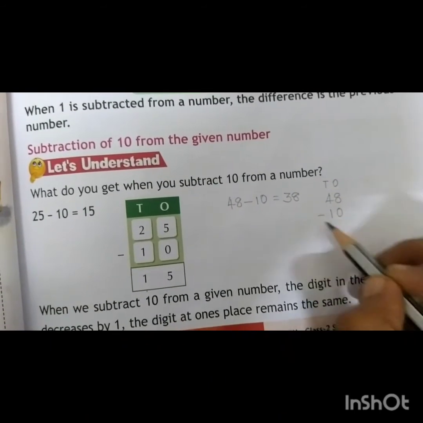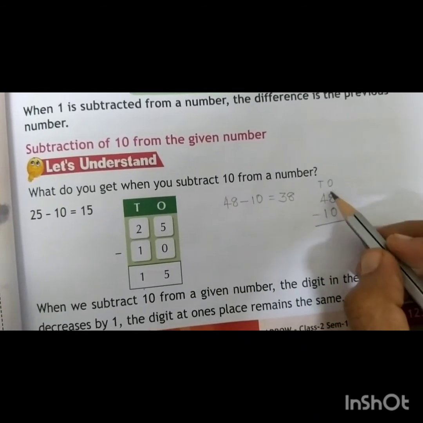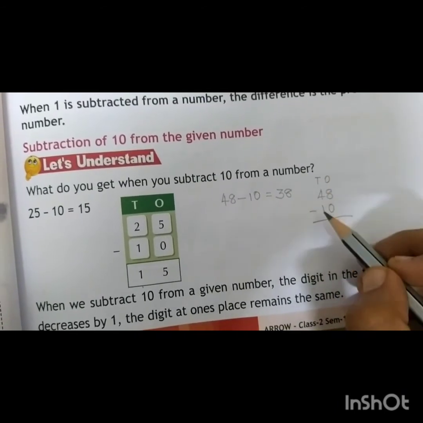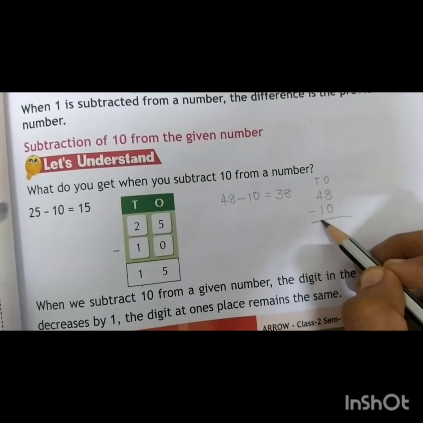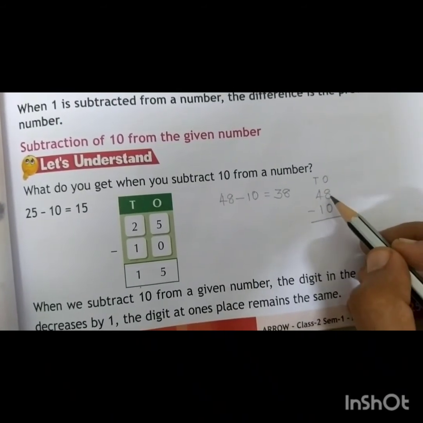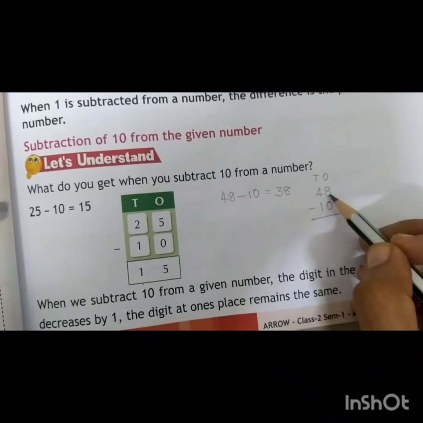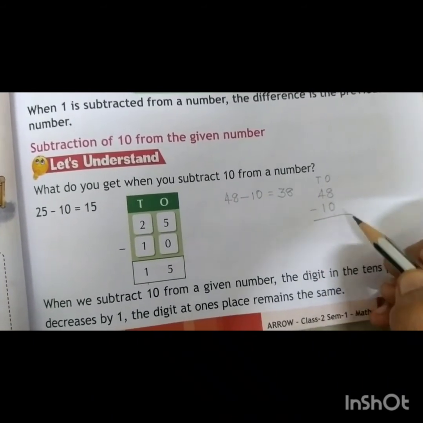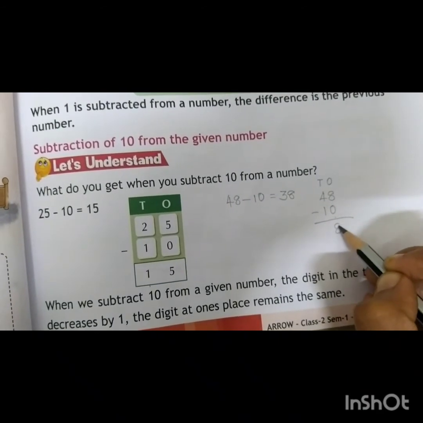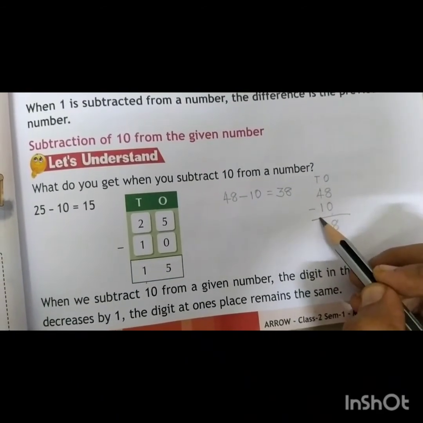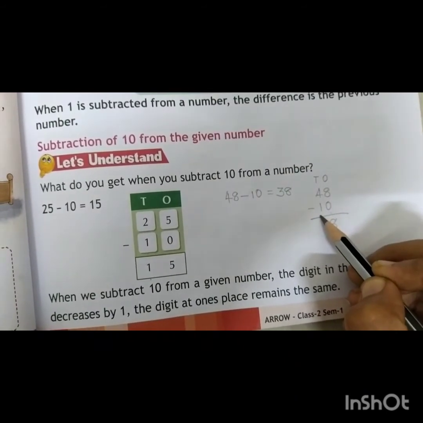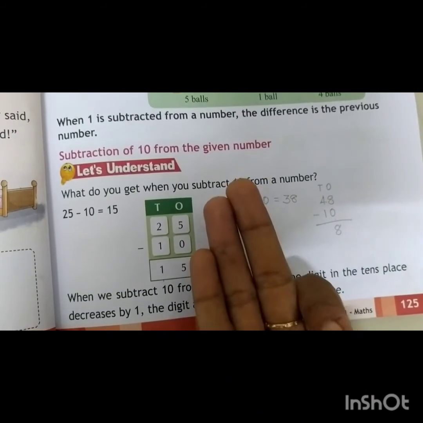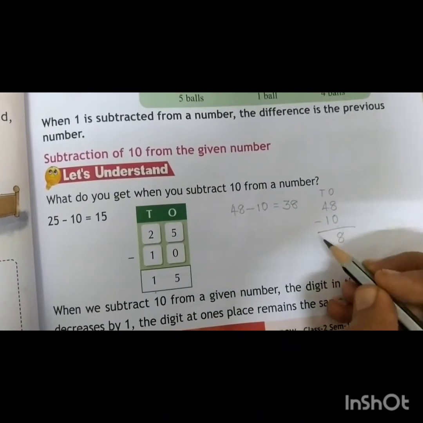48 minus 10. Here we can see at the ones place the numbers are 8 and 0, and at the tens place the numbers are 4 and 1. When we subtract 0 from any number, the difference is the number itself. That means 8 minus 0 is equal to 8. Then in the tens place the numbers are 4 and 1. Take 4 fingers and subtract 1 finger, we get 3. That means 3.